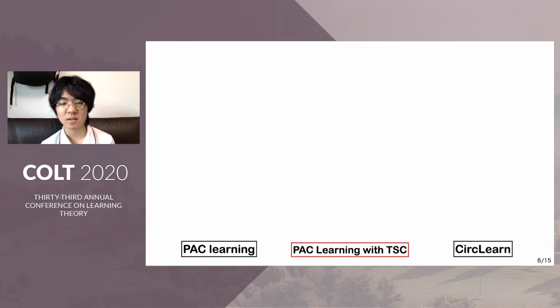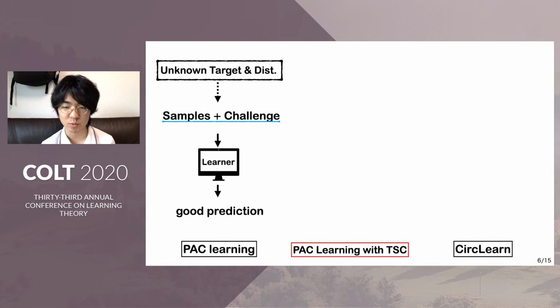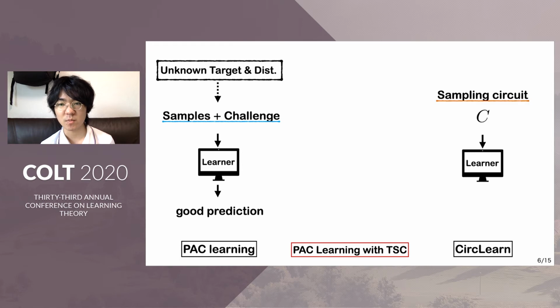The model, PAC learning with target sampling circuits, is an intermediate model between usual PAC learning and circ-learn. In usual PAC learning, first an unknown target function and example distribution generate samples and a challenge, and the task is to find a good prediction. And in this model, the learner does not know how to generate these samples. On the other hand, in circ-learn, the learner is given a circuit generating a sample, and the task is to find a good hypothesis with respect to samples generated by this circuit C.